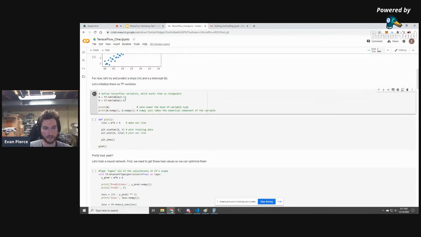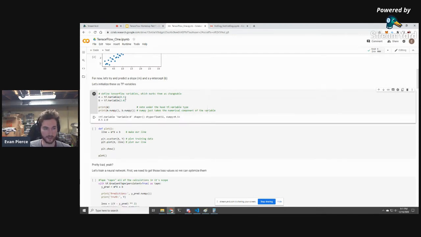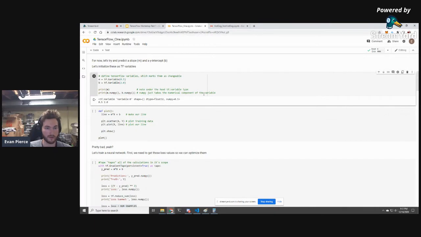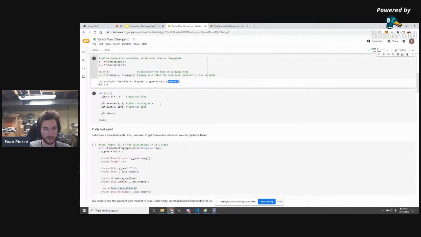Creating a TensorFlow variable essentially marks these as things that we would like to change over time. You can see that by default, the variable holds a whole bunch of information. And you're going to see .numpy getting called on a lot of different objects. I want to point out what this is doing. By default, tf.Variable holds a bunch of things. We just want to see this numerical component, so we're using .numpy to get the numpy component off of it.